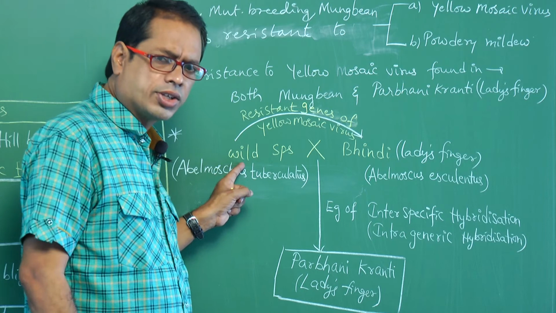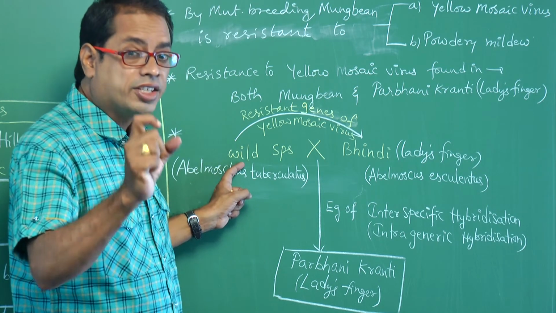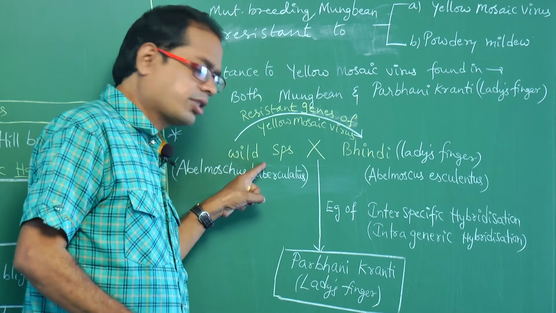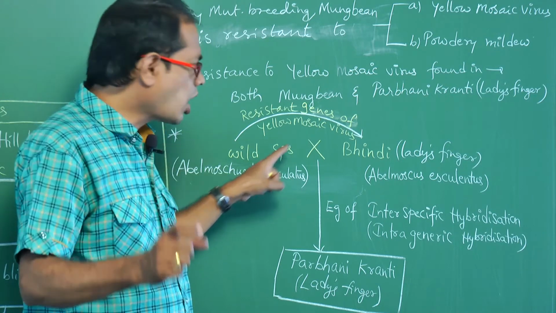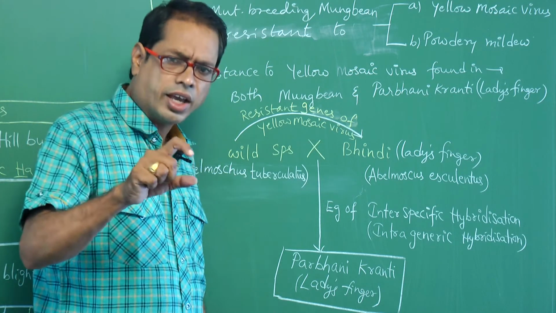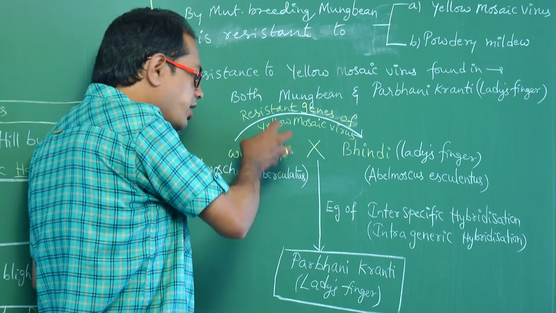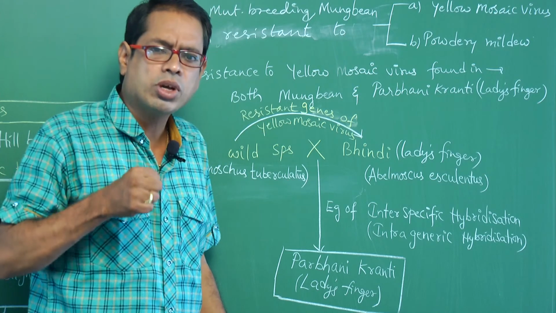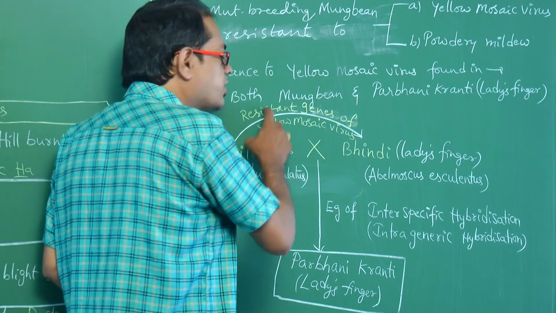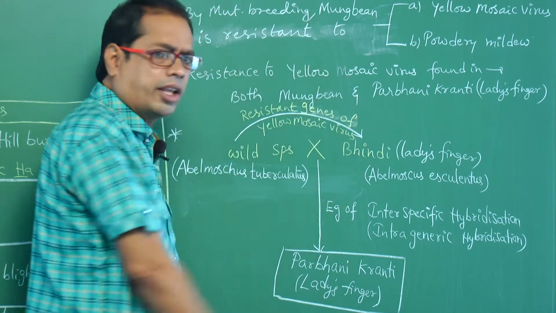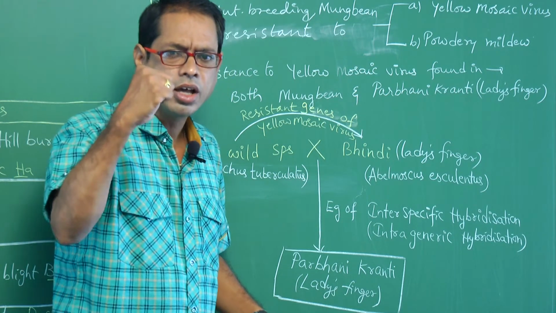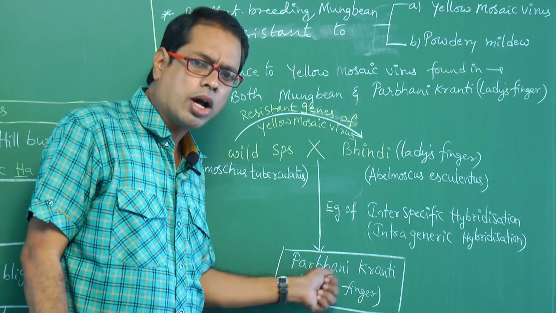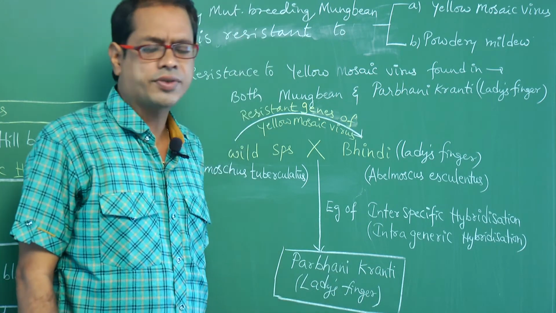Here, in the wild species, one good character is present. Yellow mosaic virus resistant genes are present in this wild species. That type of gene is not present in bhindi. That's why, because the yellow mosaic virus resistant gene is in the wild species, we take out that gene and it is transferred from the wild species to bhindi. Then the bhindi becomes resistant to yellow mosaic virus and finally we obtain a variety called Parbhani Kranti, which is also a lady's finger.